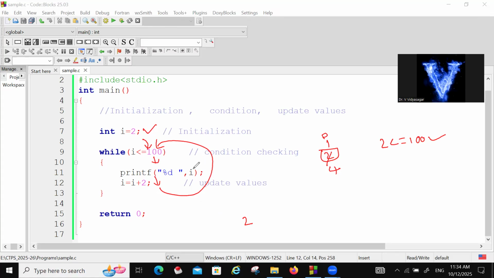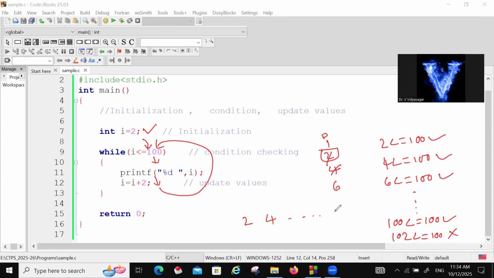So as long as the condition is true, it is repeating. And when the condition fails, it will come out. And again 4 less than or equal to 100. Condition true. So 4 will be printed. Now 4 becomes 6. 6 less than or equal to 100. So like that, 100 means condition true. When it becomes 101 or 102, the condition becomes false. So like that it will be printed up to 100.